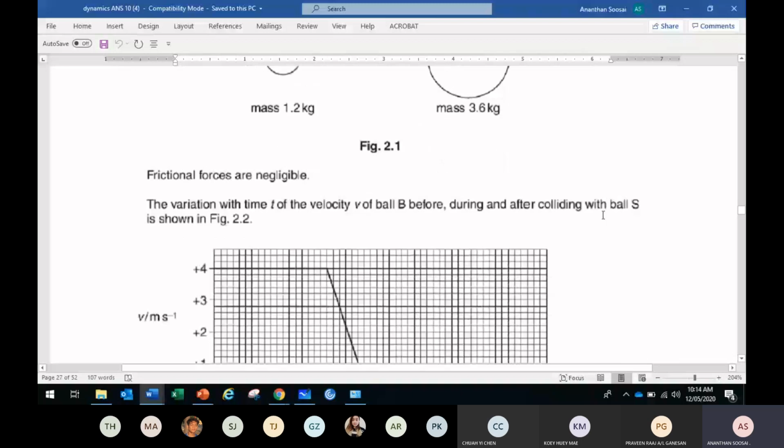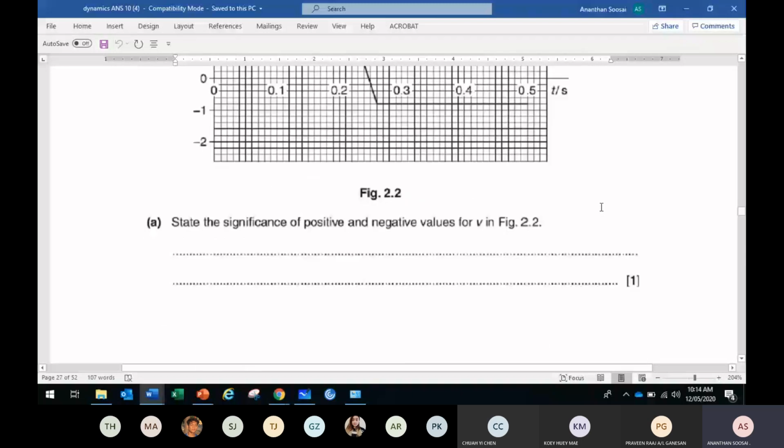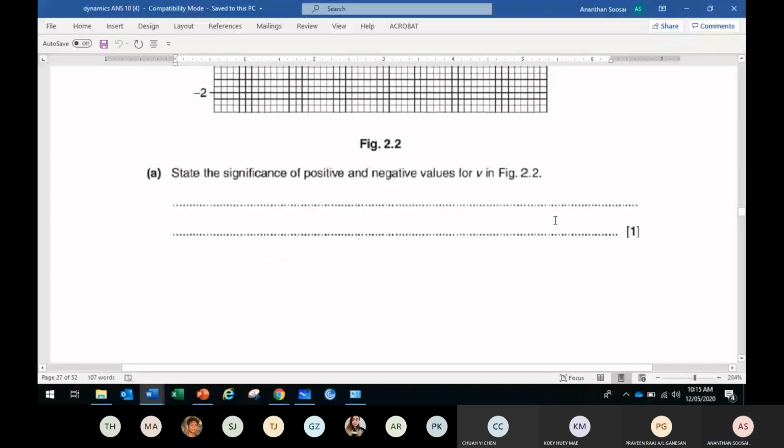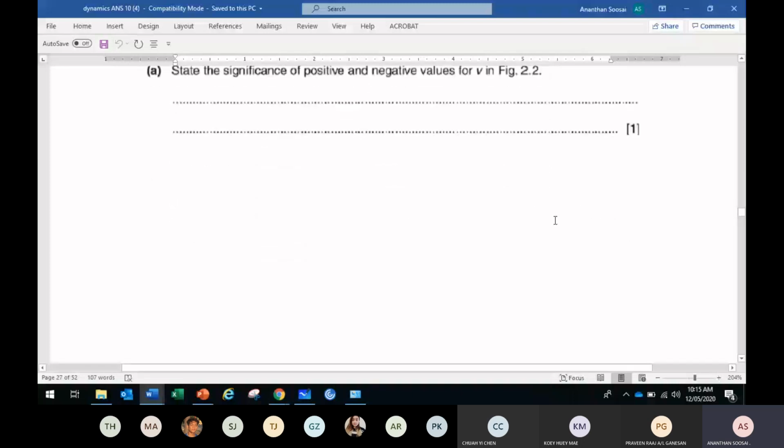Okay, so let's first take the significance of the positive and negative value of velocity. It tells direction, right? Positive tells the object is moving to the right, and negative tells the object is moving in the opposite direction, which is to the left. We stick with positive to the right and negative to the left. So A, I think, is no problem.